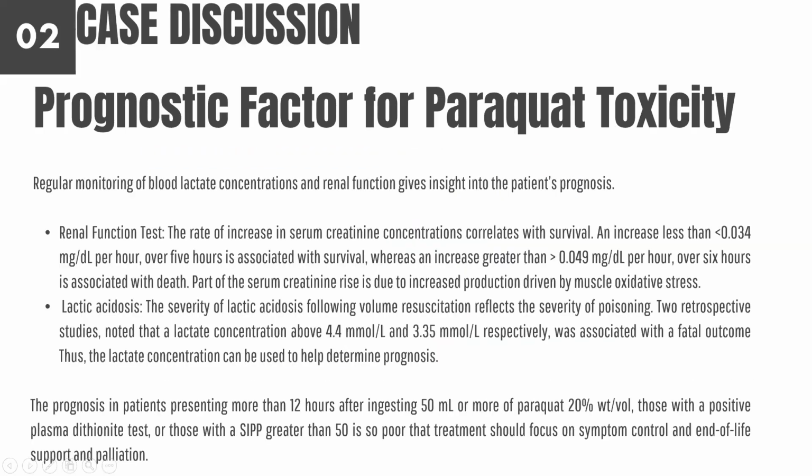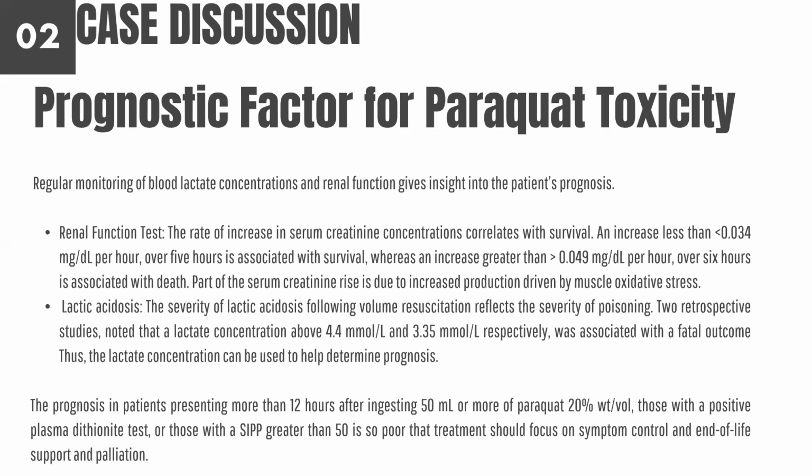So for context, in Nepal's context, what we can do is, for the prognostic factor, we have renal function test, which predicts survival, and then we have lactic acidosis, which predicts death. So renal function test: the rate of increase in serum creatinine concentration correlates with survival. An increase that is less than 0.03 mg per dl per hour over 5 hours is associated with survival. So if in 5 hours there's less than 0.15 mg of increase in serum creatinine, then the patient is likely to survive.